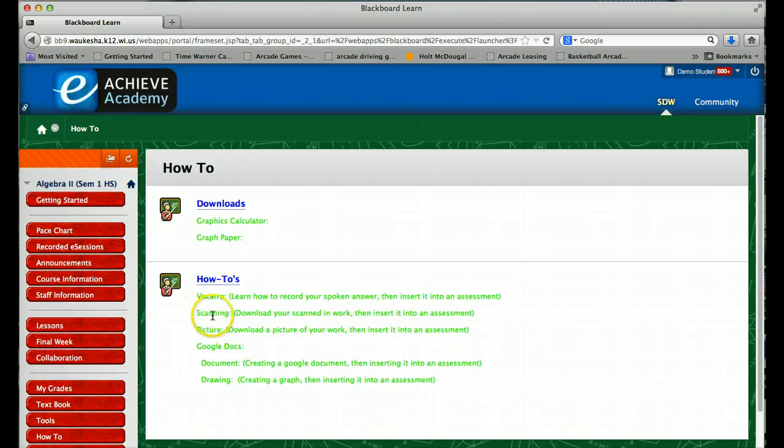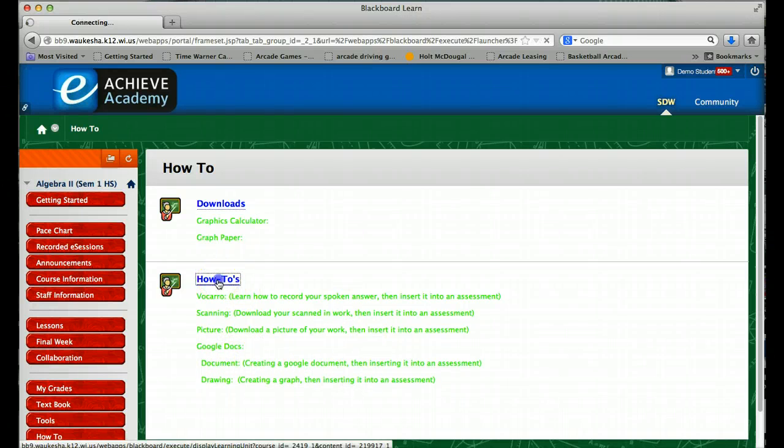Let's say you like to do your homework on a piece of paper and pencil, and you do it at your desk. That's perfectly fine. You could scan your answer in. So you could download your scan and work. You could take a picture of it with a digital camera or a cell phone and then insert it. You could do it on Google Docs by creating a Google document.